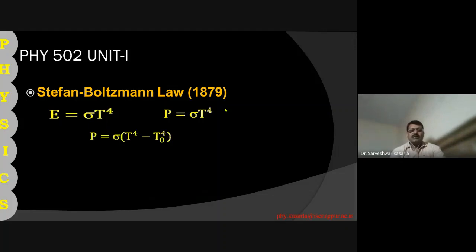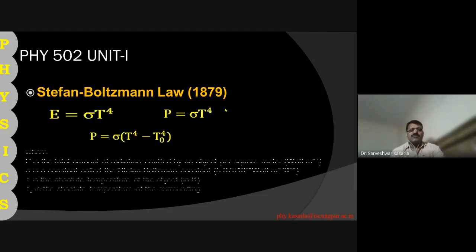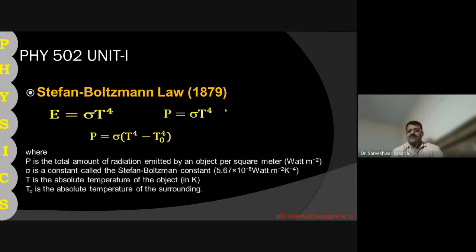After some modification, power radiated is equal to sigma into T to the power 4 minus T0 to the power 4. T0 is the ambient temperature, that is, the surrounding temperature. So this is the modification, where P is the total amount of radiation emitted by an object per square meter per unit time, as it is power.